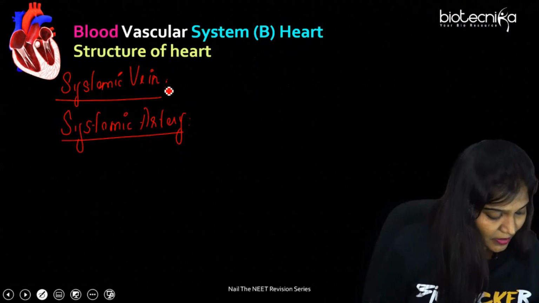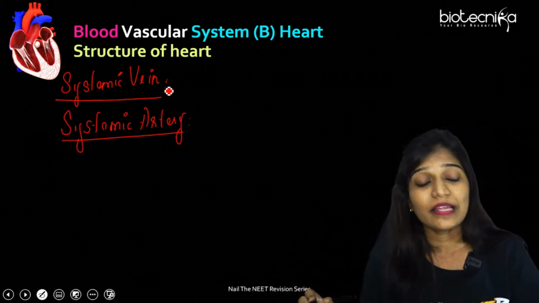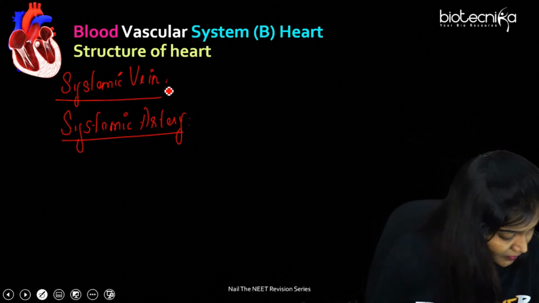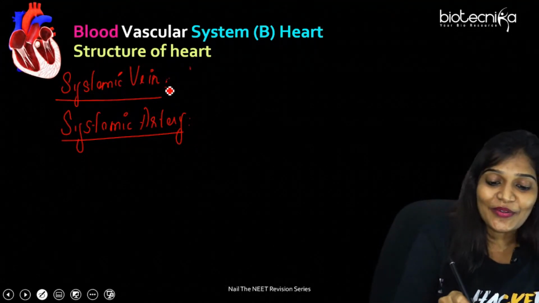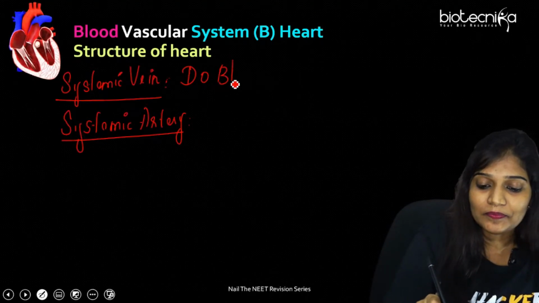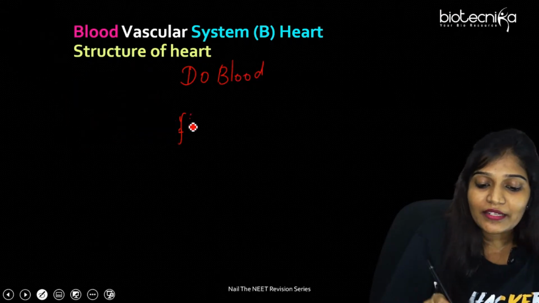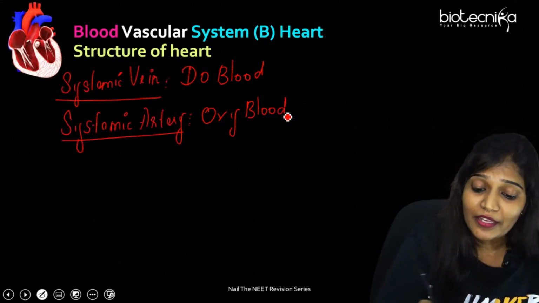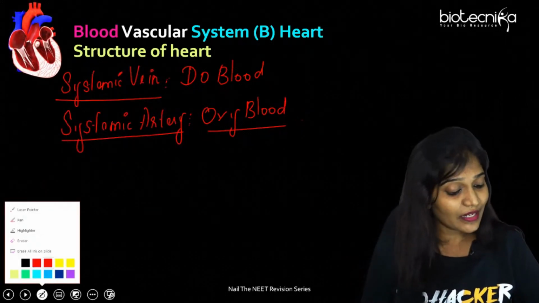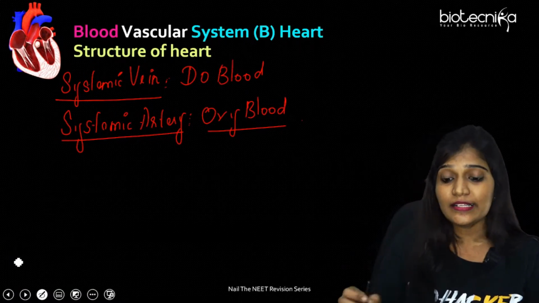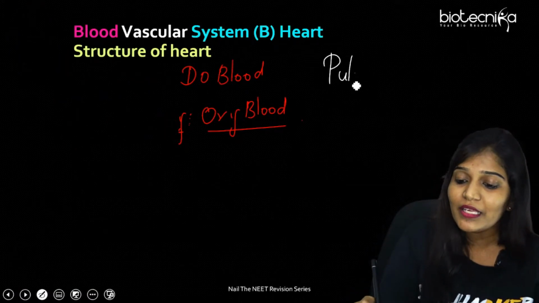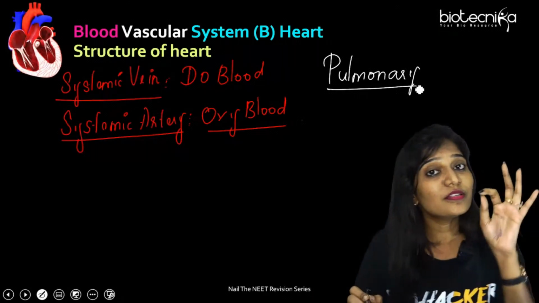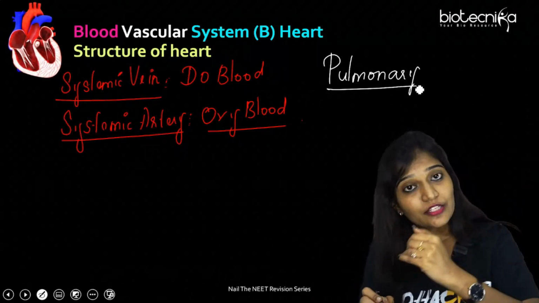Systemic veins carry oxygenated blood or deoxygenated blood? Very good, Yukesh. It's deoxygenated blood. And the systemic artery carries oxygenated blood. And a very important point is the pulmonary difference, because I'm going to talk about it in detail. Pulmonary refers to the lungs. In the lungs also they have arteries connected to the heart.